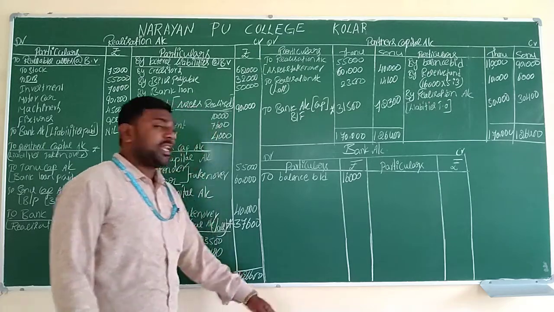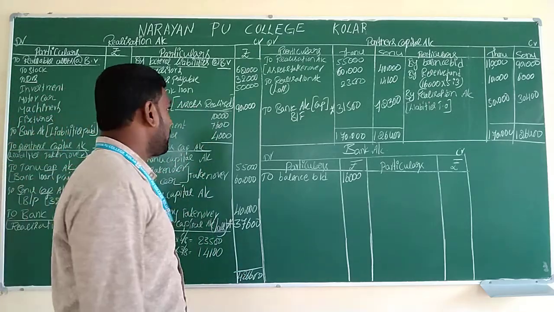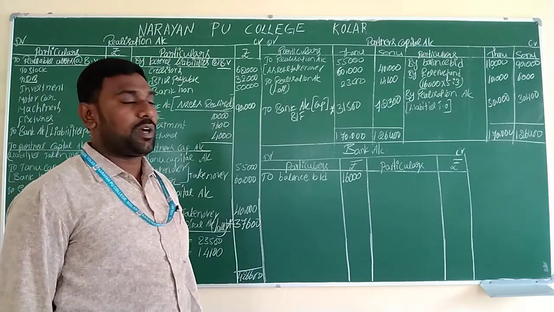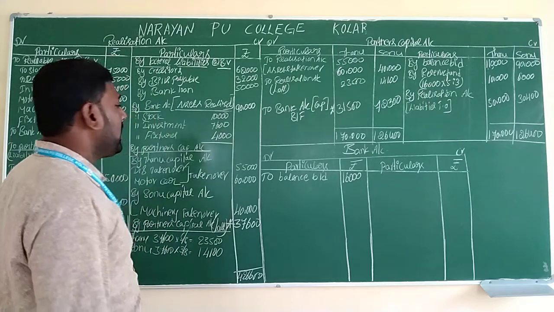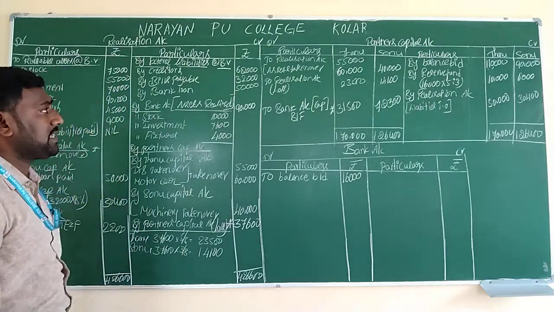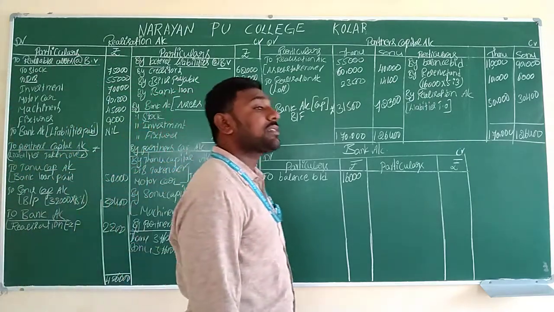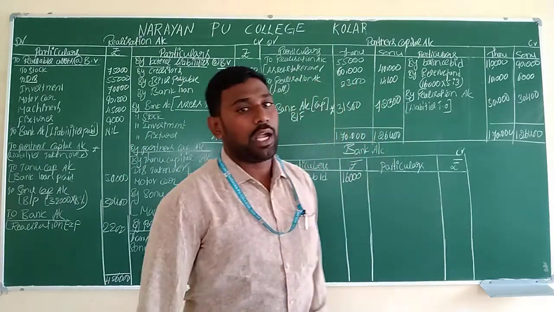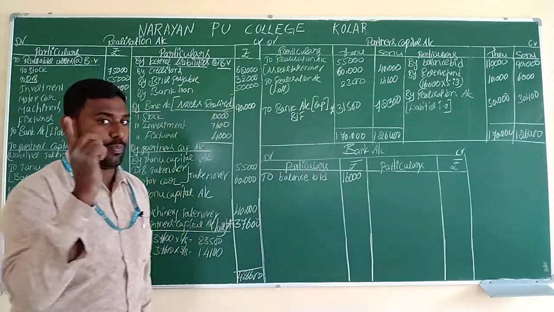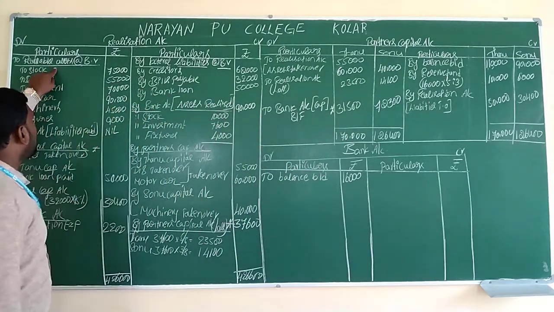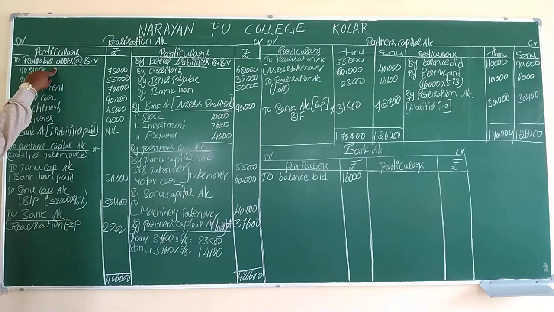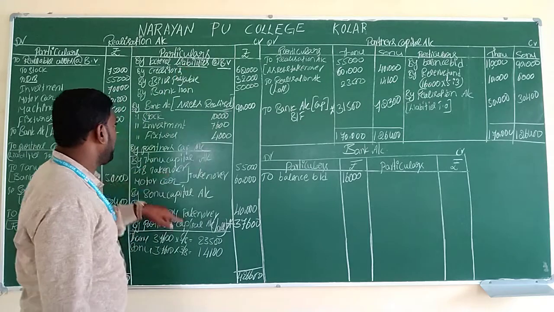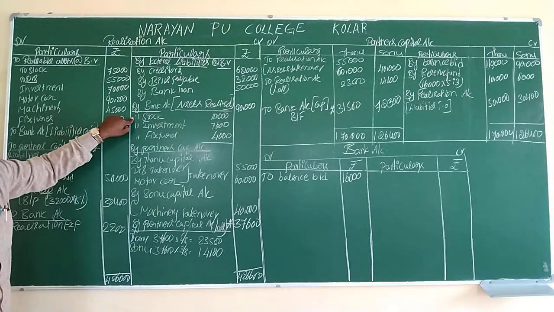Apart from that, the remaining transactions we have to transfer from the first and the second account. We have to see in the first and second account where we have used the term bank. That amount we have to transfer to the next account in the opposite direction. Step number 1, we didn't use the term bank. Step number 2, here also we didn't use the term bank. Step number 3, here we can use the term bank.